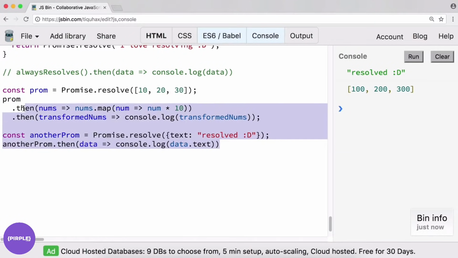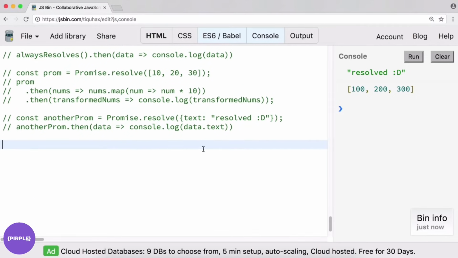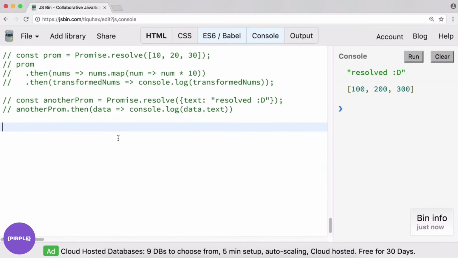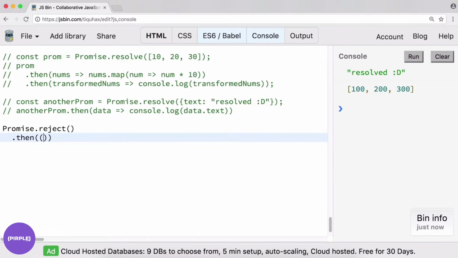Now, in terms of rejected promises, I did want to mention that we can catch them in a slightly different way. So if we do something like promise.reject, and I'm not going to give it a reject message, we know we can say .then and do something.